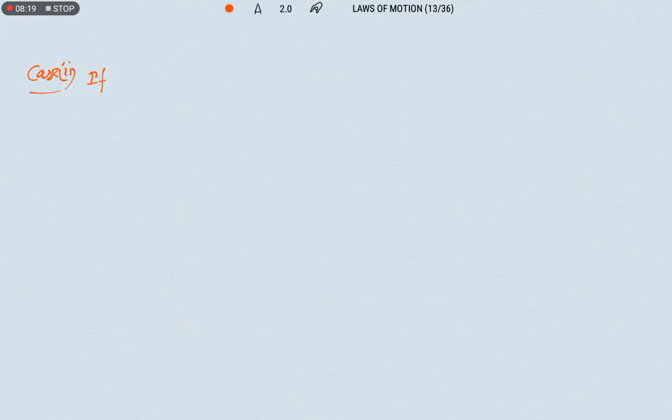if objects are participating in a perfectly inelastic collision in opposite direction.